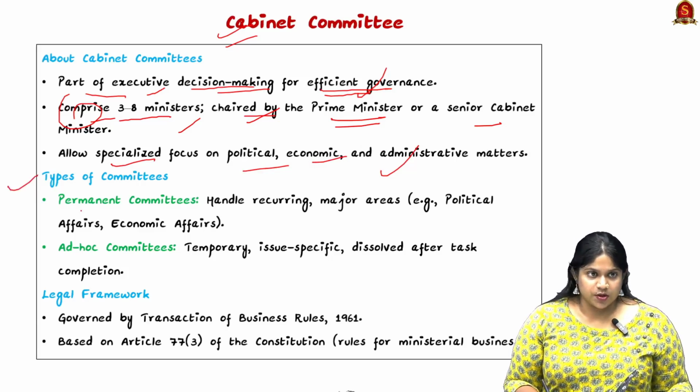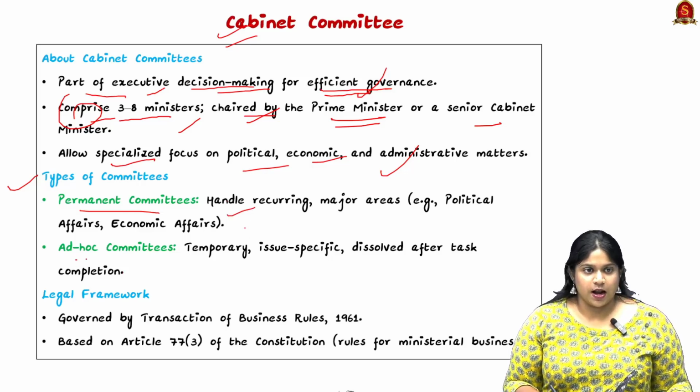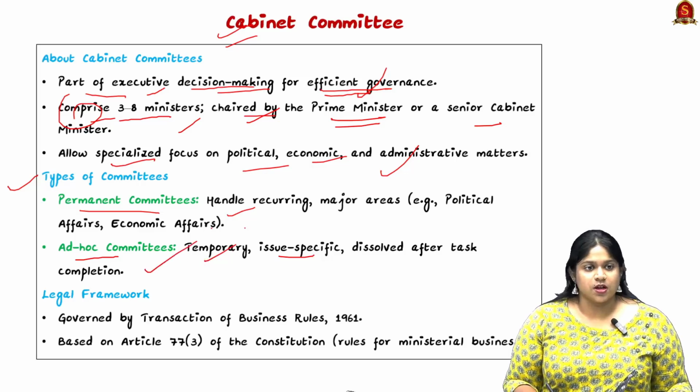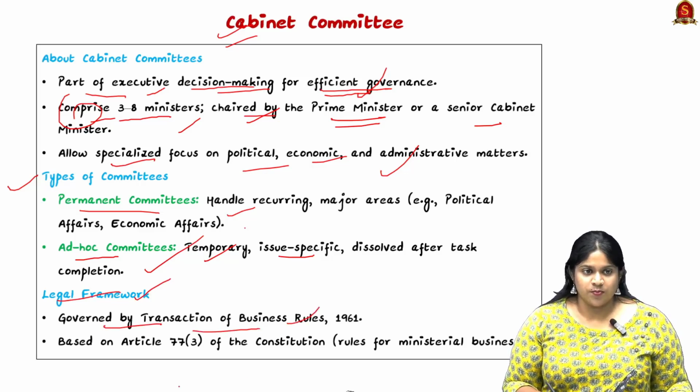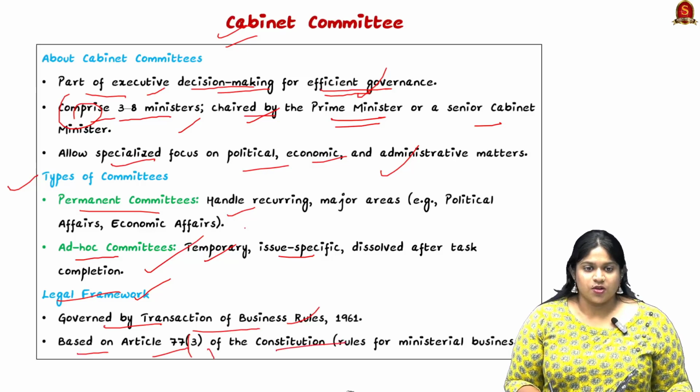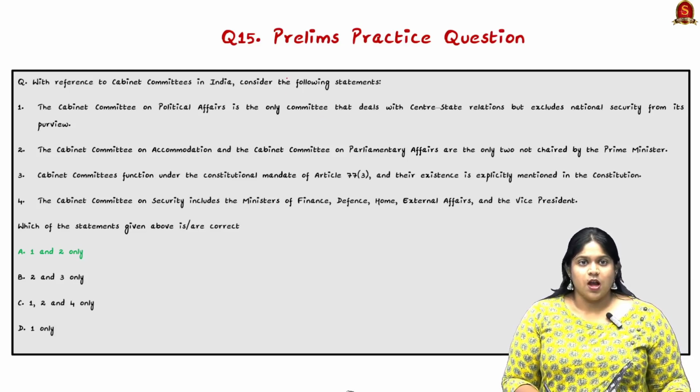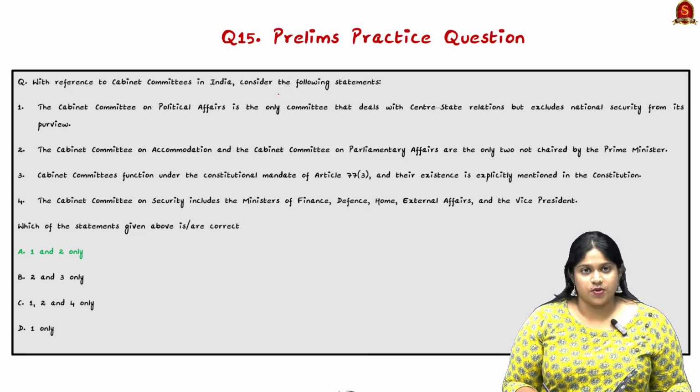So these are the types of committees: permanent committees, and ad hoc committees, which are temporary, issue-specific and dissolved after task completion. Now looking into their legal framework, they are governed by the Transaction of Business Rules 1961, and they are also based on Article 77 Clause 3 of the Constitution, rules for the ministerial business. So these are the basics when it comes to the constitutional provisions for the cabinet, and do revise their